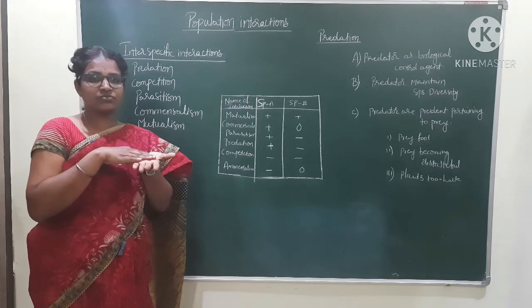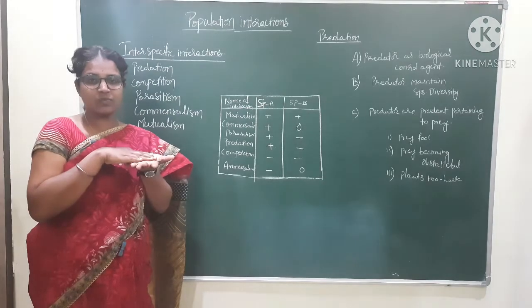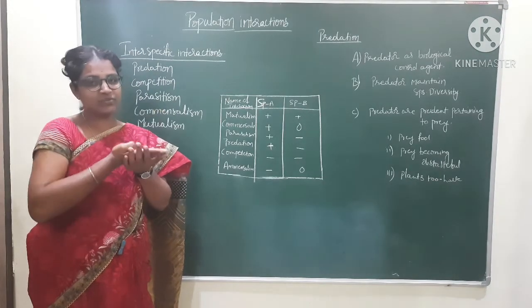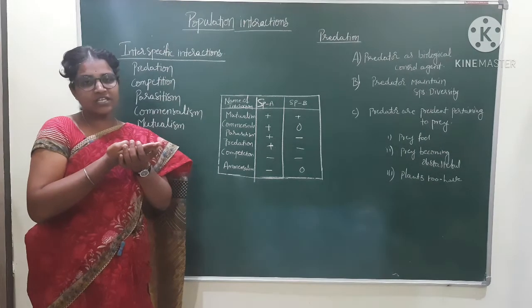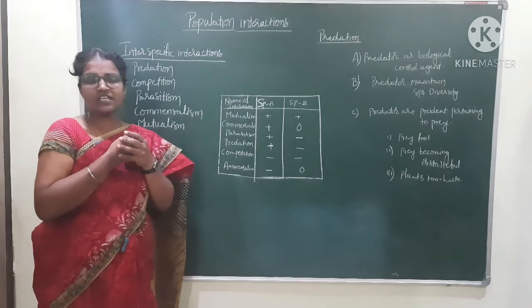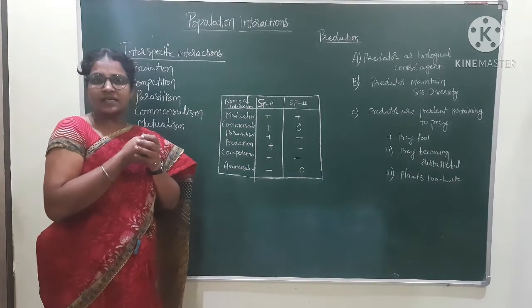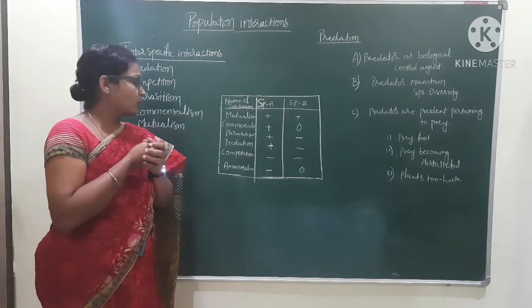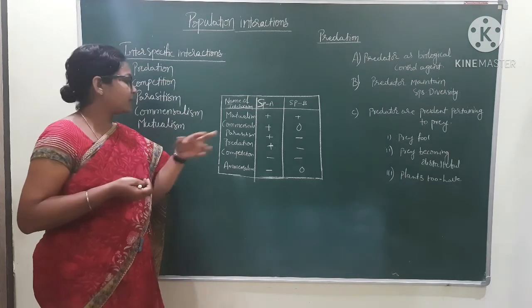The small fish depends on the big fish. The small fish is benefited, and the big fish is not affected. There is no harm, no benefit, neither benefit nor harm.